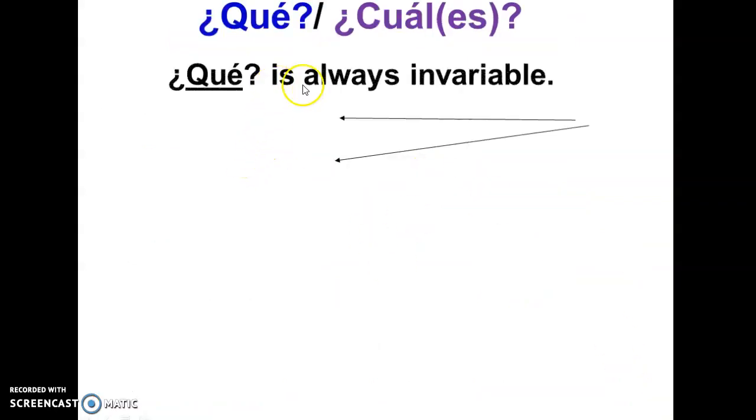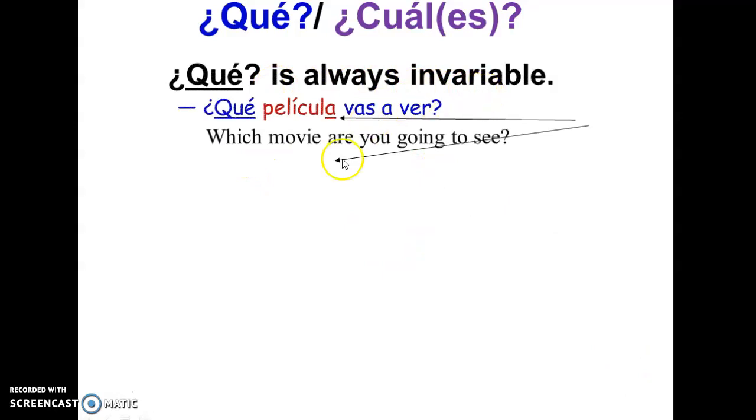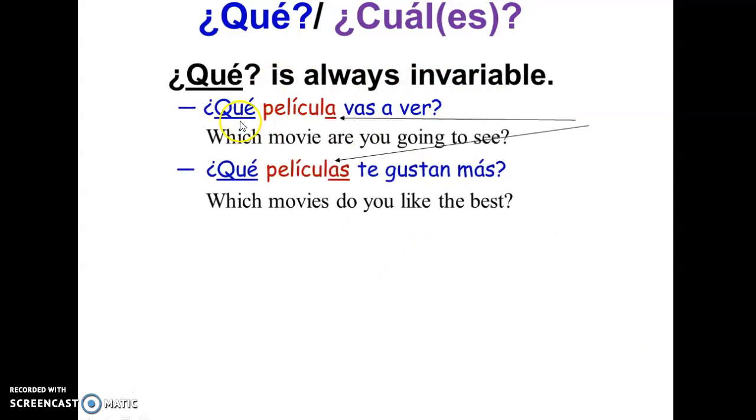Okay, so ¿qué? Is always invariable. That means it stays the same, it's not affected by a noun. If a noun is singular or plural, it stays the same. ¿Qué película vas a ver? Meaning, which movie are you going to see? Or, ¿qué películas te gustan más? Which movies do you like the best?